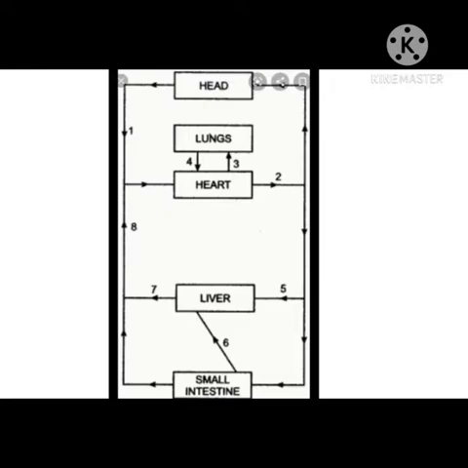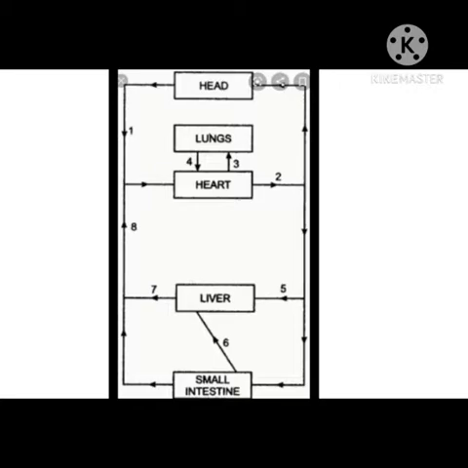Okay, now next is a simplified pathway of the circulatory system of man. First labeling is the superior vena cava which brings blood from the upper part of the body. Second is the aorta which supplies blood to different parts of the body. Third is the pulmonary artery which carries blood from the heart to the lungs, and this is deoxygenated blood.